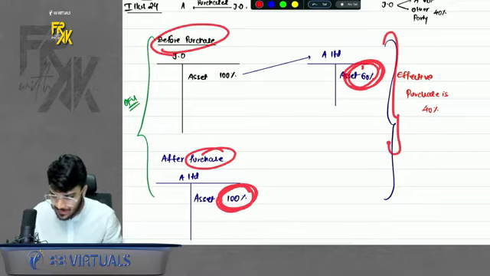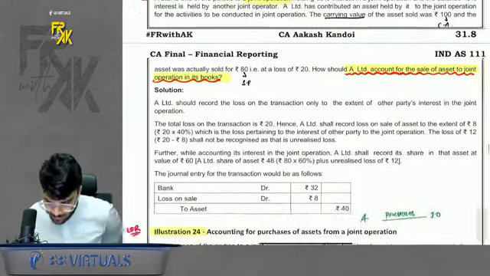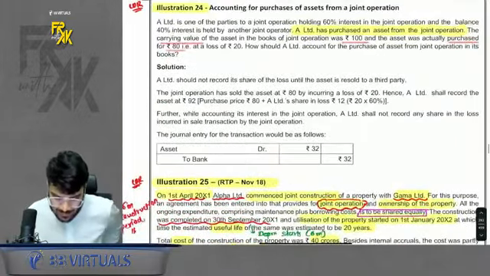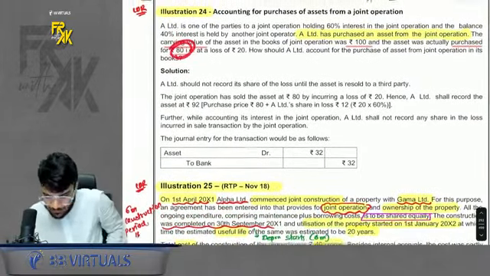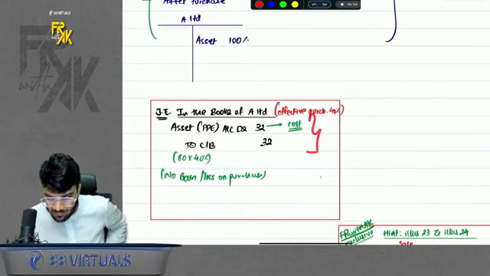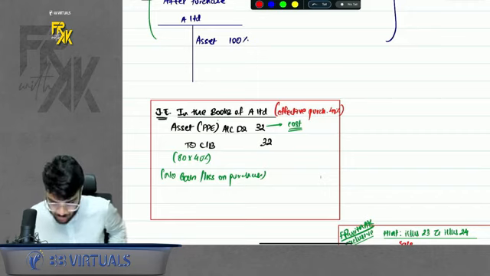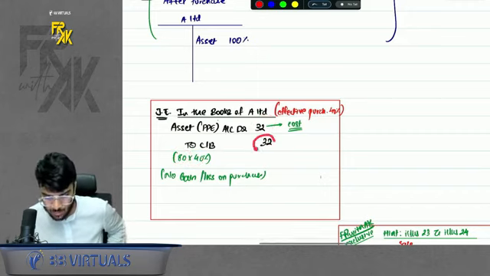So the effective purchase is 40% only. So when A records, A will record not the whole purchase, but only the 40% of it. So A purchased it for 80. Okay. So whatever is the purchase price you have paid, it becomes your cost. So recorded cost. Remember, there will be no gain or loss arising on purchase. Gain or loss arises on sale, not on purchase. So you have paid 80. So 80 into 40%, 32 is the cost of your asset. Same is the amount of cash back.